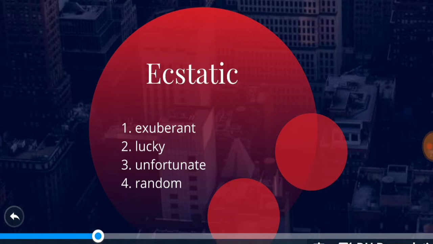And again you are supposed to find out the synonyms of ecstatic. The first option is exuberant, second one is lucky, third one is unfortunate, and fourth one is random. I believe that you know the meaning of the last three words, that is lucky, unfortunate, and random. The first word is exuberant. Exuberant is someone who is very cheerful or energetic. So the most similar meaning or the synonym of the above word, I believe, is exuberant, right?